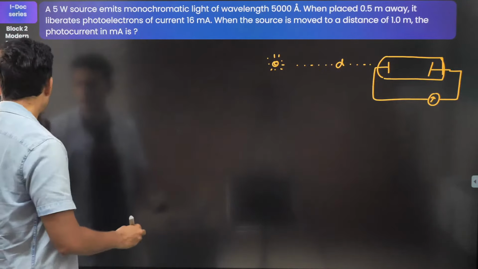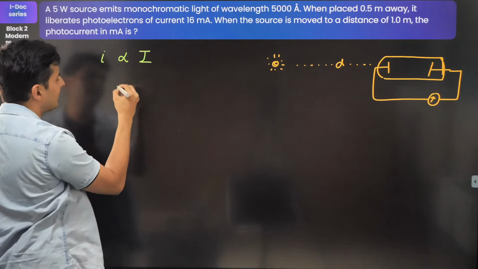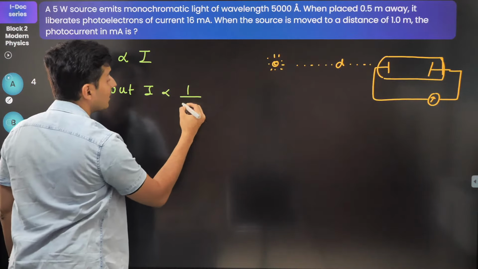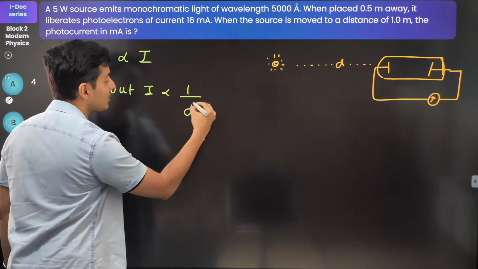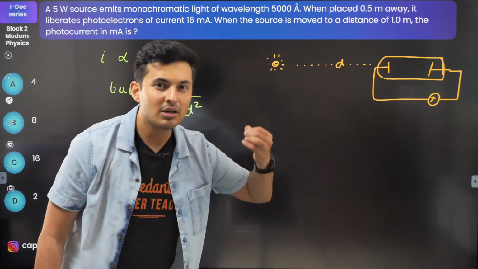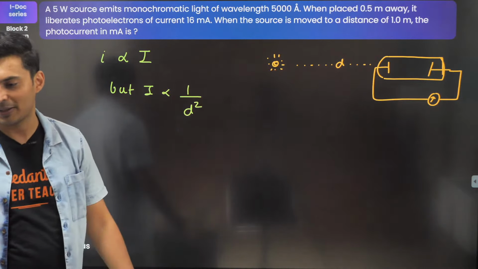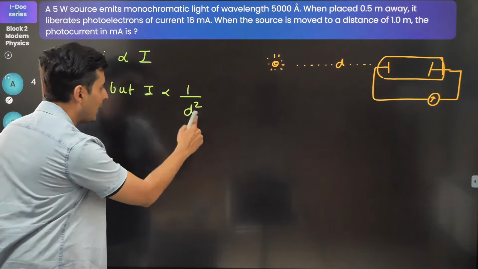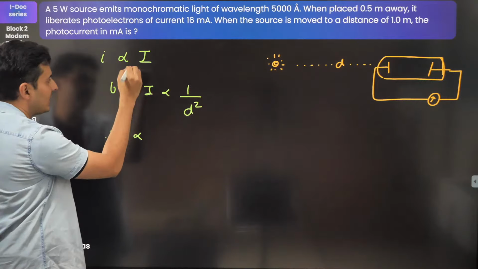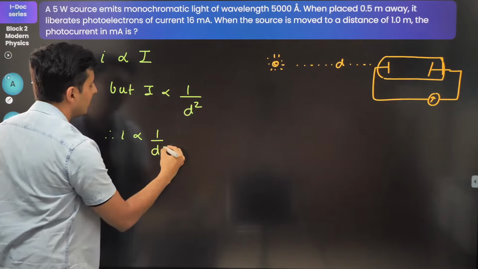So now I get the idea. What I will say is that the current is directly proportional to intensity, but intensity is inversely proportional to the square of the distance. This is very, very important. Hence, you will get the idea that current is proportional to intensity, and intensity is proportional to 1 by d square. So current is proportional to 1 by d square.